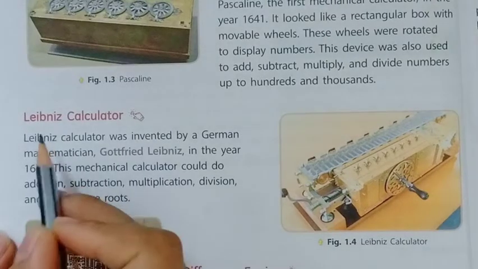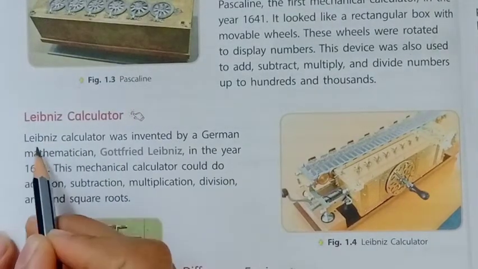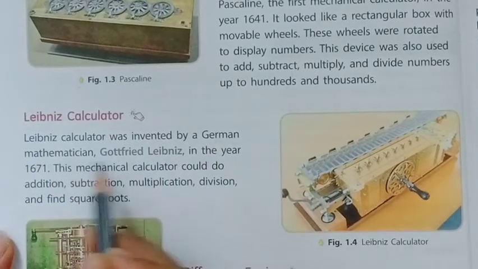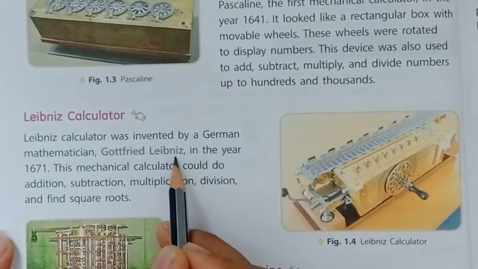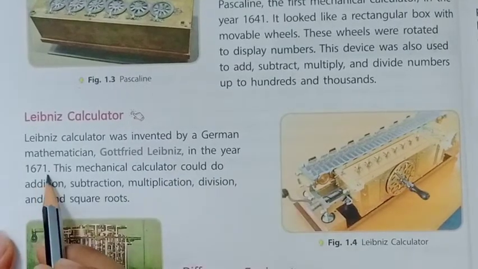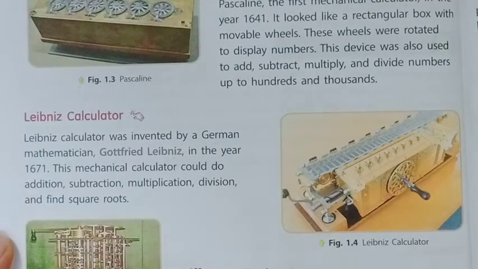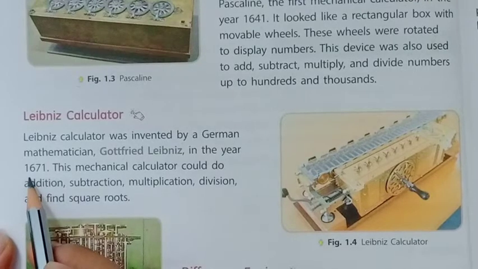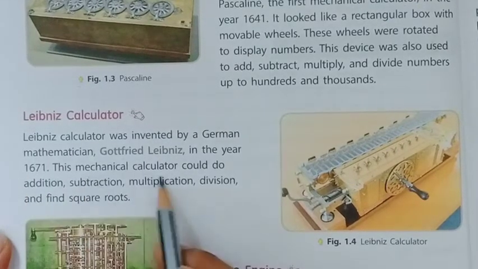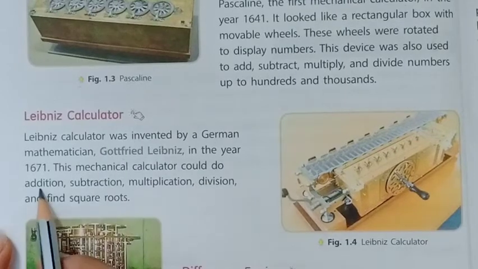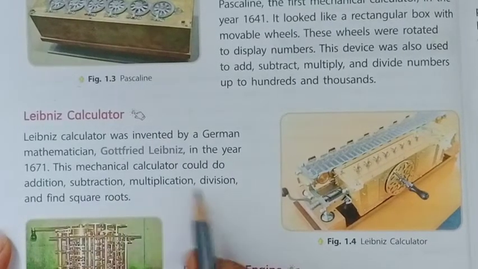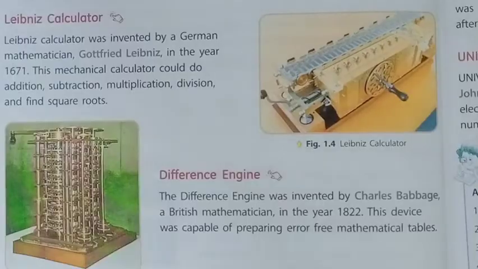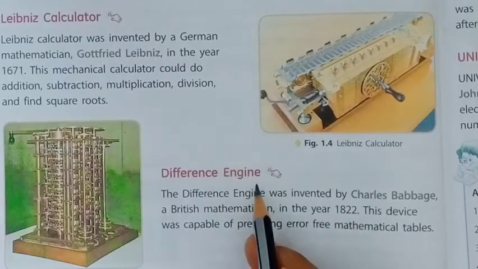Now, next topic is Leibniz calculator. Leibniz calculator was invented by a German mathematician, Gottfried Leibniz, in the year 1671. This mechanical calculator could do addition, subtraction, multiplication, division and find square roots.